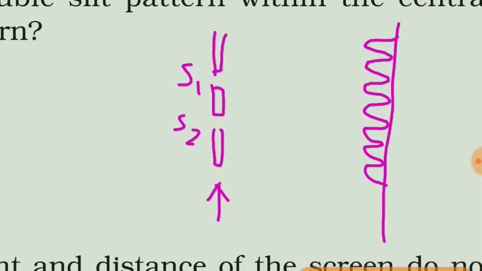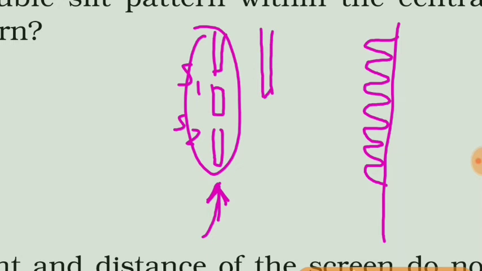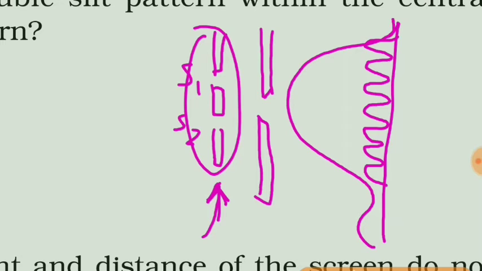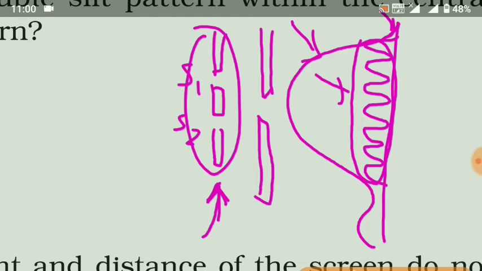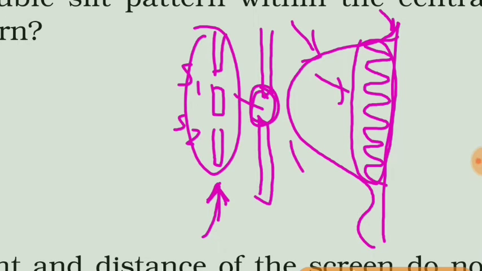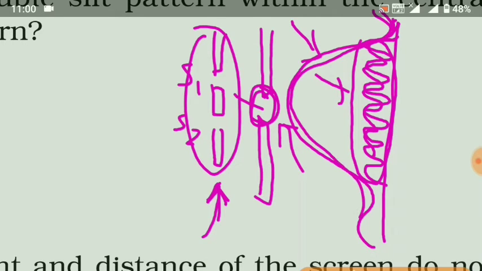Now at the same place, if we remove this double slit and put a single slit, then due to that single slit, the central maxima is obtained like this. So in the central maxima, how many maxima of the double slit are obtained? 10. And so we have to find the width of this slit so that we can obtain 10 maxima of double slit in the central maxima of the single slit.